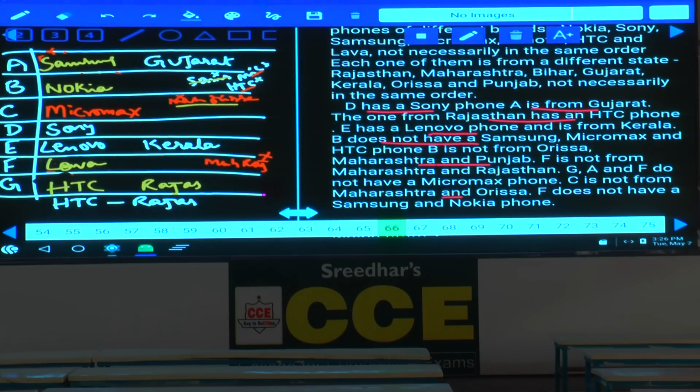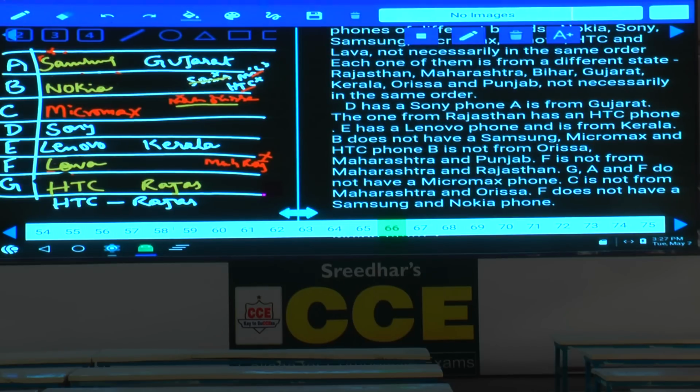And next one, Maharashtra and Rajasthan. Now this person cannot be from Maharashtra and Rajasthan. Maharashtra cannot be here. Then what is the other information we have? Now regarding this B, we have some more information, isn't it? Tell me what is the information here. B does not have Samsung, Micromax, and HDC. And B is not from Orissa, Maharashtra, and Punjab.